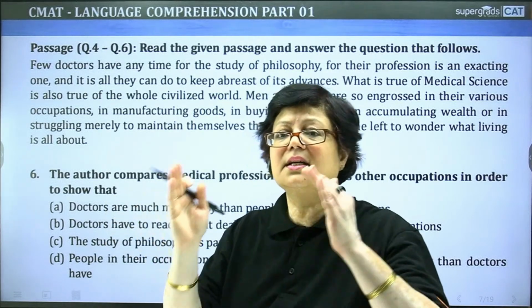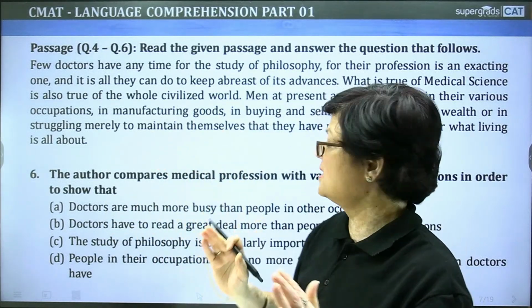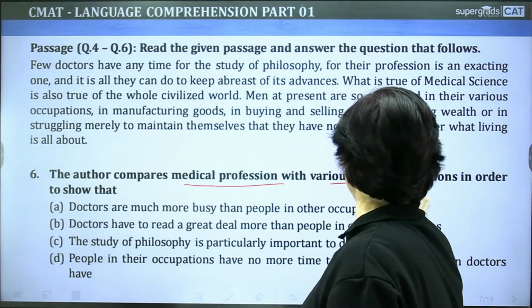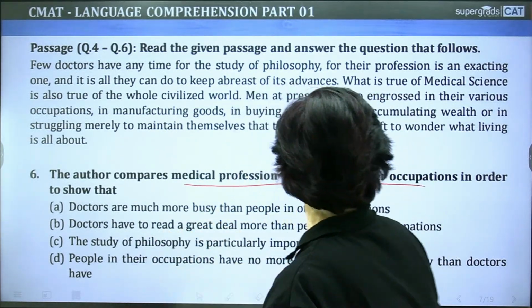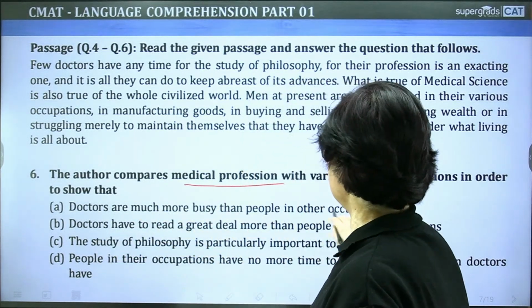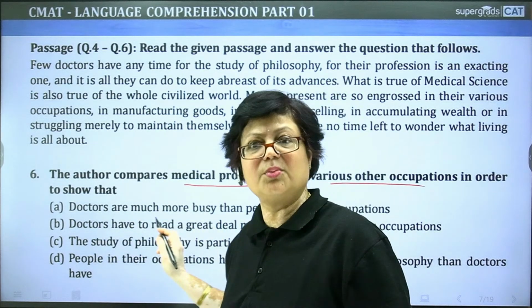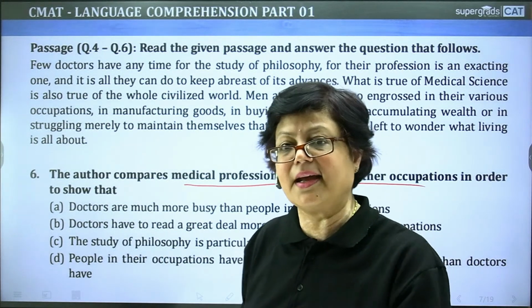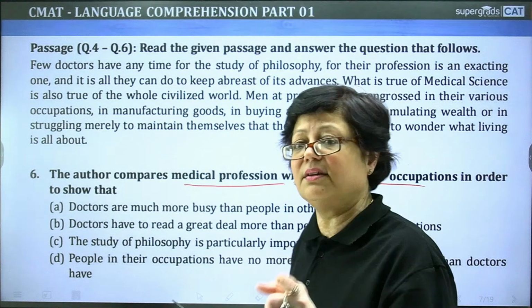Now there is a comparison being done. One, doctors are much more busy than people in other occupations. Doctors busy हैं, that is partly correct. But is it the final answer?